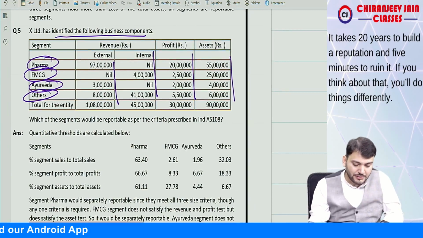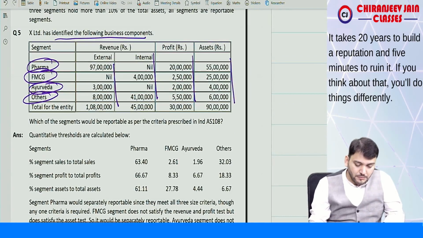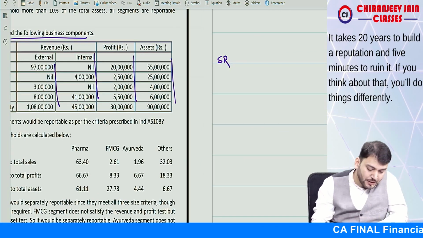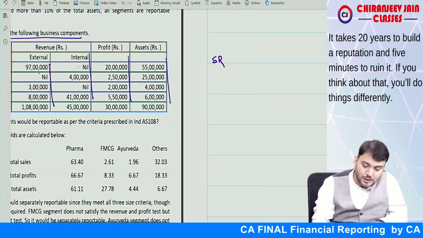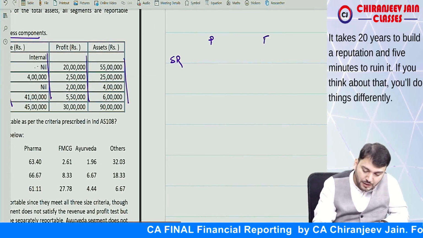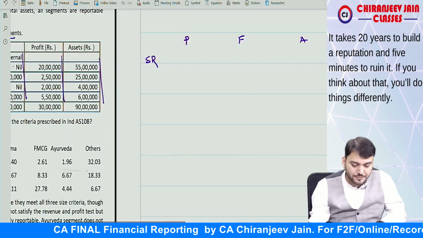Now, we'll first find out segment revenue. Segment revenue will take external plus internal sale both, for pharma, FMCG, Ayurveda, and others. So what is the total?